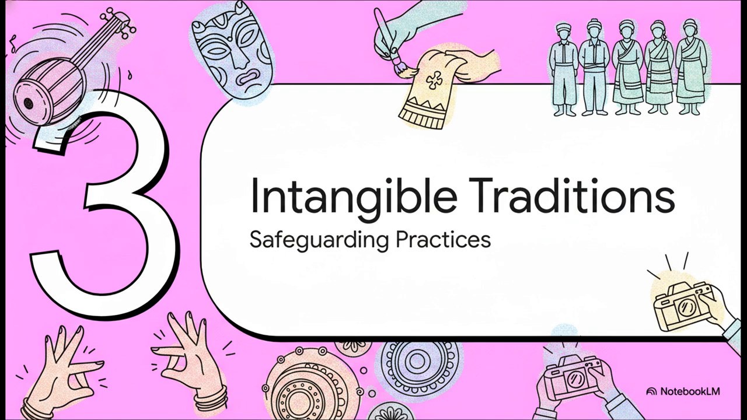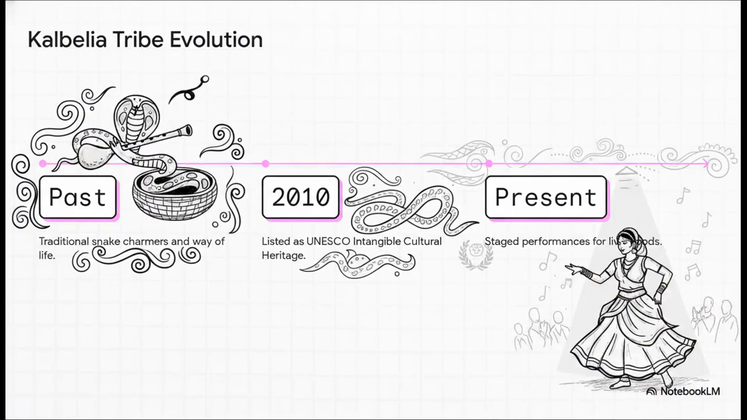Let's look at how we safeguard these practices. Seriously, how do human traditions survive the intense modifying pressures of the tourist gaze? Let's track the evolution of the Kalbelia tribe in Rajasthan. Historically, they were traditional snake charmers, but as times changed, that traditional livelihood was severely threatened.